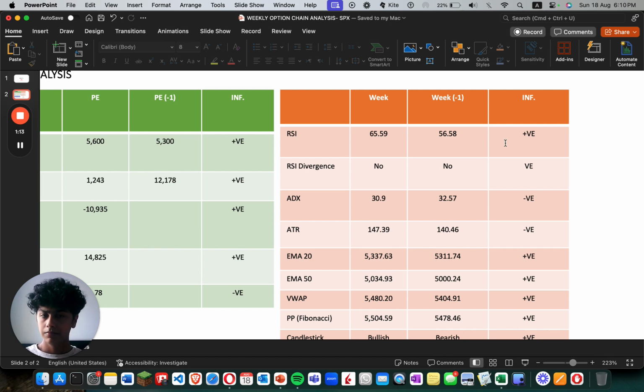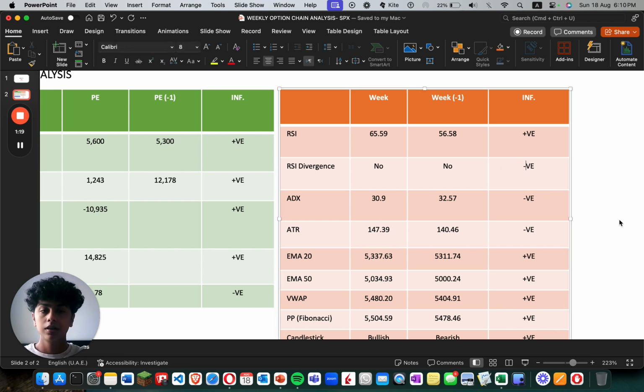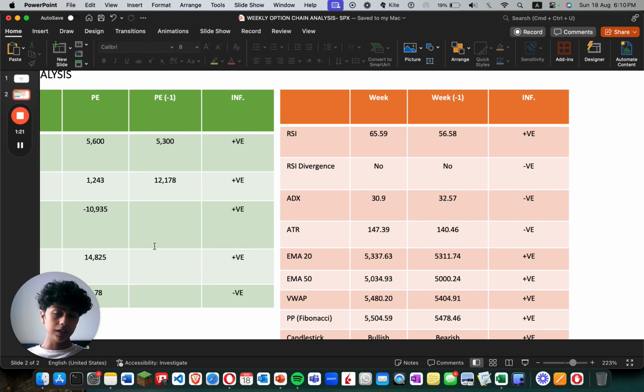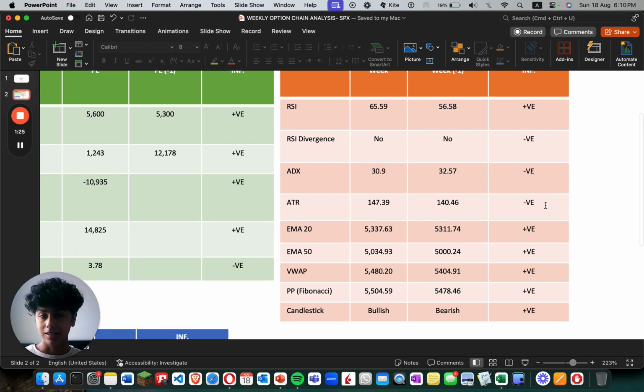RSI is higher, positive, and now this value is from last week. No divergence, that's positive. In this case, it's actually negative. But the ADX is lower, that's negative. ATR is higher, that's negative.